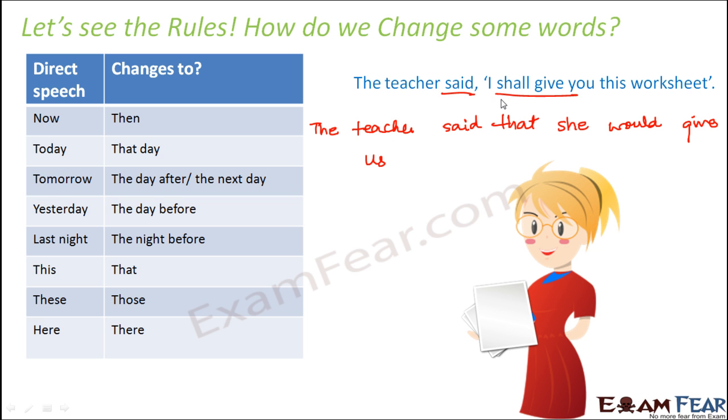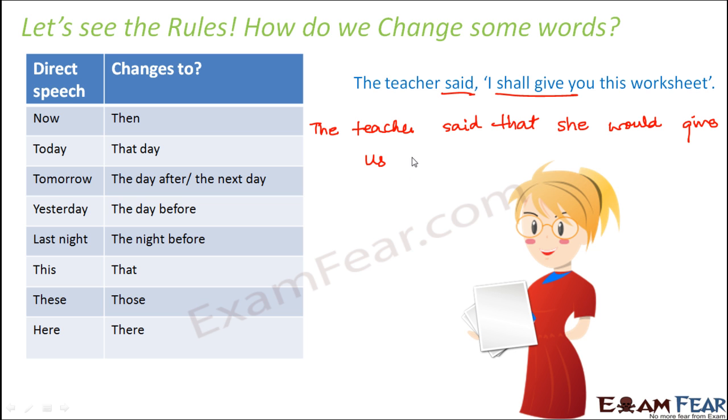Right? Because the teacher has told that she will give you. So that you is nothing but us. You can write it us, or you can also write it them. Right? Because you don't know whether the teacher told this to us, or the teacher told it to me, or the teacher told it to someone else. We don't know that. That is not mentioned in the question. So you can write it as that she would give us, or she would give them, or she would give me. You can write any of these.